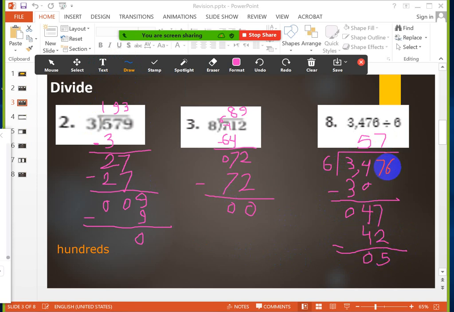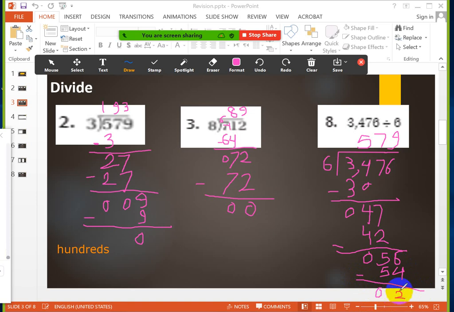Now I will take the 6, the last number, 56. What is the number that I will multiply with 6 that will give me the closest answer to 56? It will be, yes girls, it will be 9, because 9 multiplies 6 equals 54. Just type one time, please. 6 minus 4 equals 2. And 5 minus 5 equals 0.